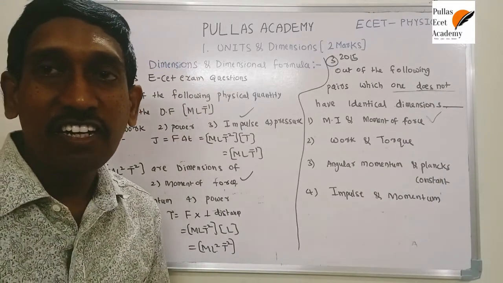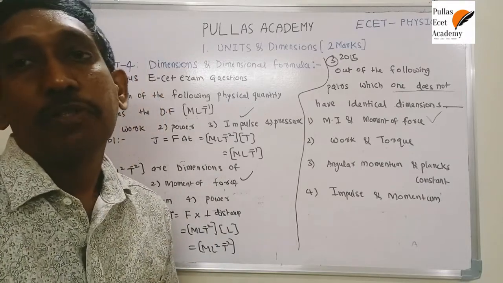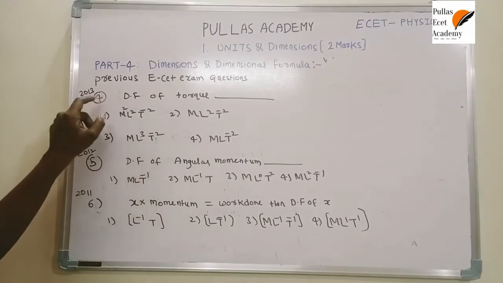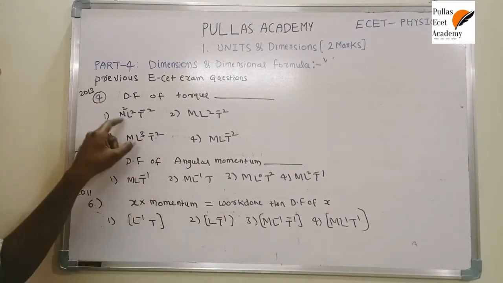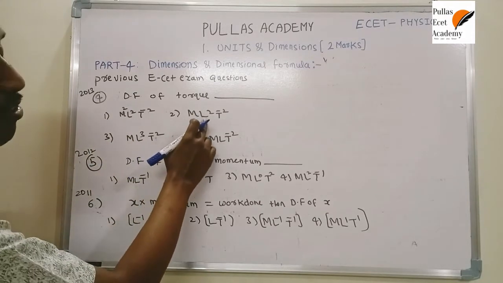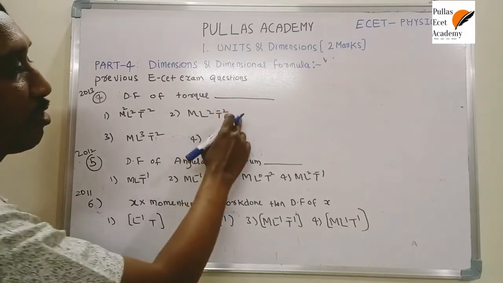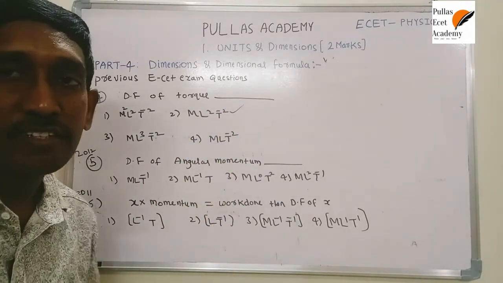Now, it's not easy to get. If you know the procedure, then only is it possible to attempt the questions. I want to explain some more questions. In 2013, the dimensional formula of torque. It's a direct question. Torque dimensional formula is similar to the dimensional formula of work done, that is M L^2 T^-2, since torque is force into perpendicular distance. We know the procedure, and this question is given directly.